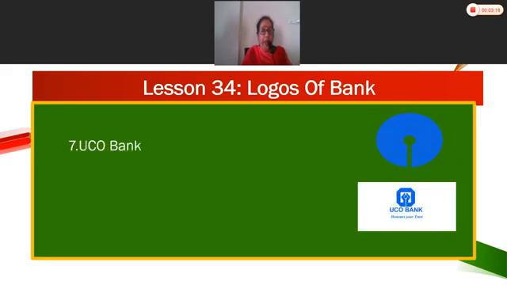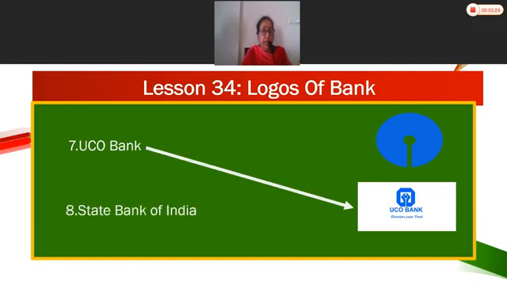UCO Bank. Can you see the logo? Yes children, this is the logo of UCO Bank. State Bank of India. Now this is the logo of State Bank of India. Which is the logo? This one. State Bank of India with the blue color.